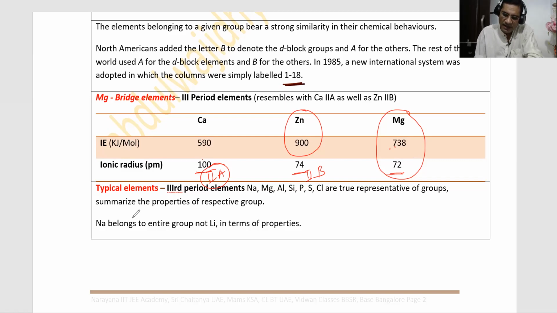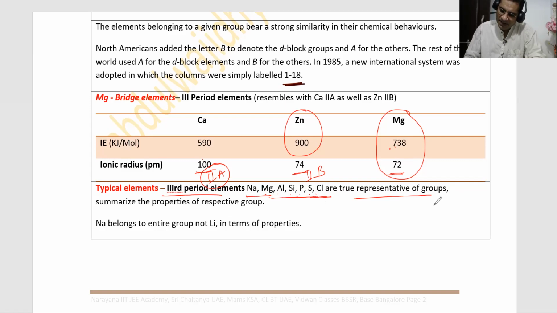What about the typical elements? Typical elements, third period elements, sodium, magnesium, aluminum, silicon, phosphorus, sulfur, chlorine are true representatives of their groups: first A, second A, third A, fourth A, fifth A, sixth A, and seventh A, and they summarize the properties of the respective group.